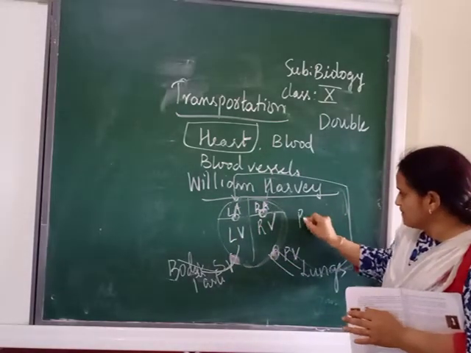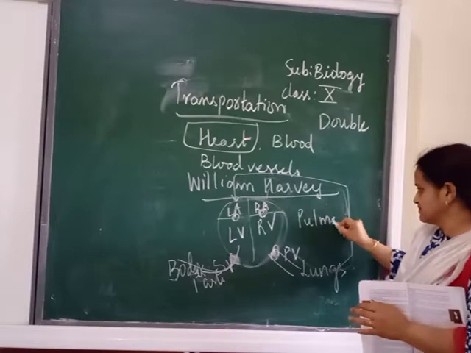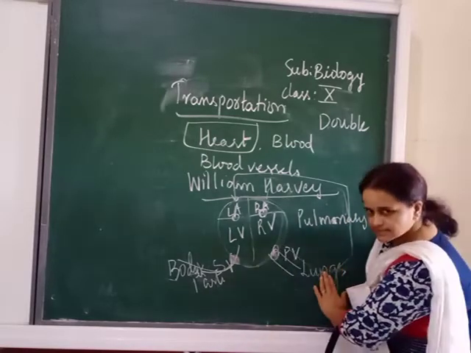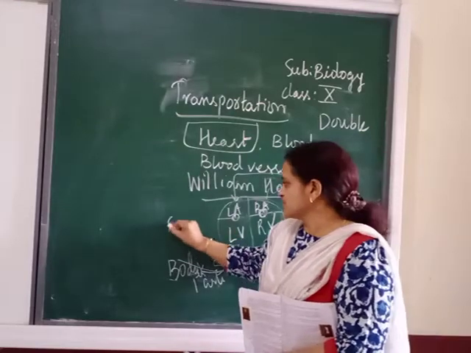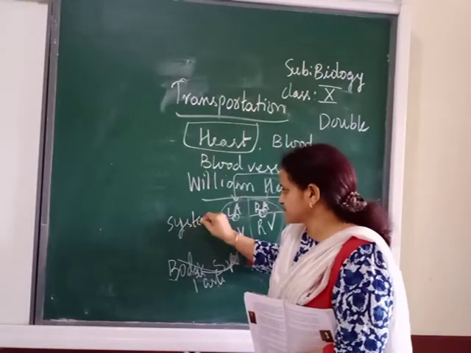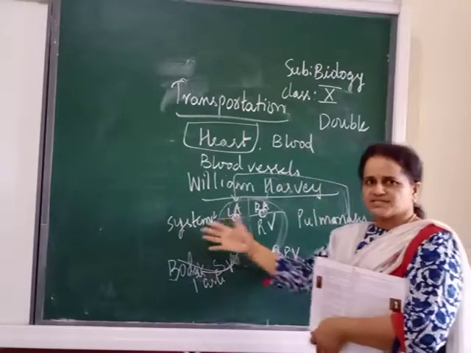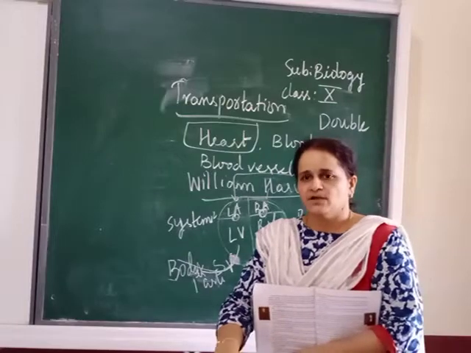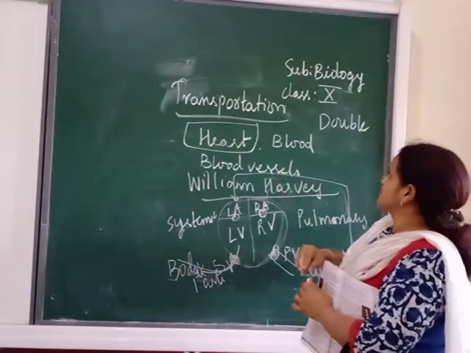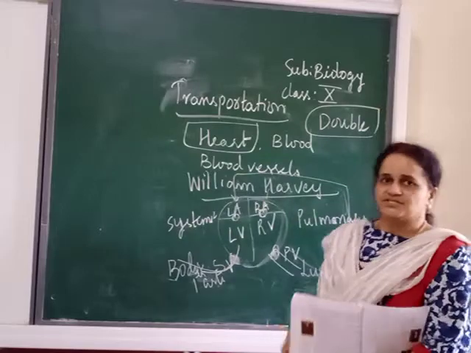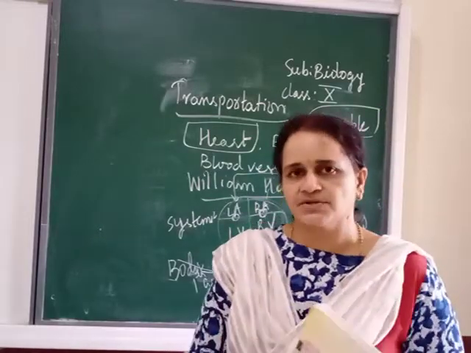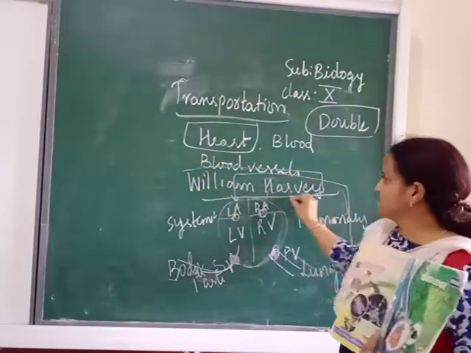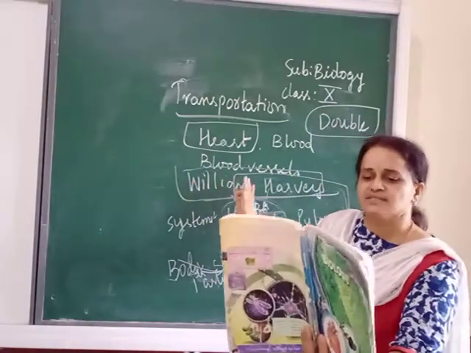This circulation is called pulmonary circulation. Why the name pulmonary? Because here which organ is involved? Lungs. Here body parts are involved, so it is called systemic circulation. So 2 circulations are there, hence the circulation in the human heart, or mammalian heart especially, is which type? Double circulation. And the scientist who studied all about this is William Harvey. So you have to remember this scientist.